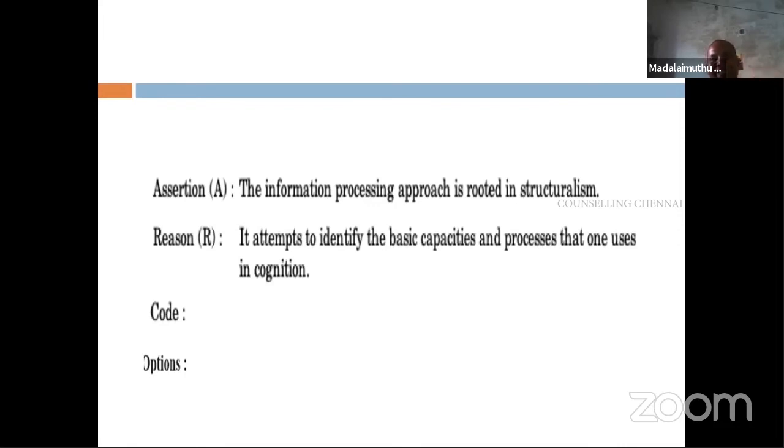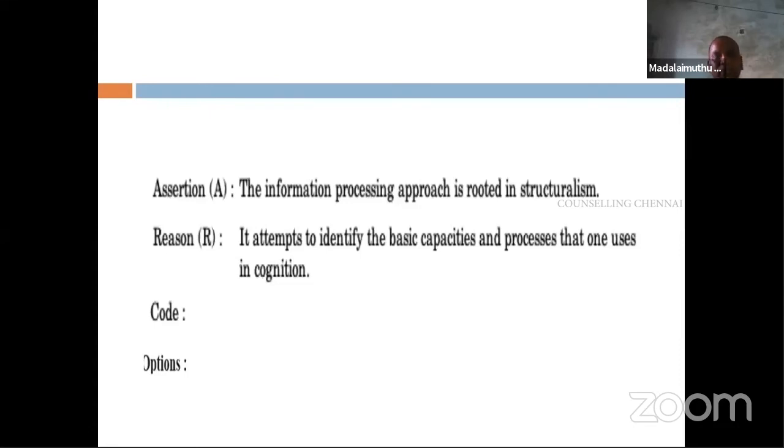But this is the pattern generally in every competitive exam. But in the UGC NET exam, they change the code. A, B, C, D, they change the code. You just read it. But this is the first thing, how to address this type of question. So you need to put "because" or "hence" and try to connect. First, find out whether it is true or not.